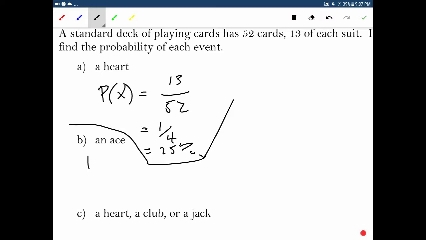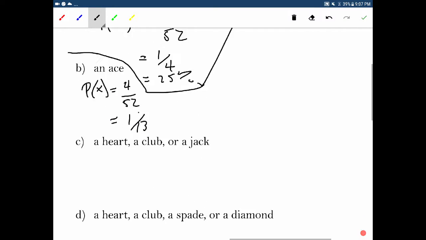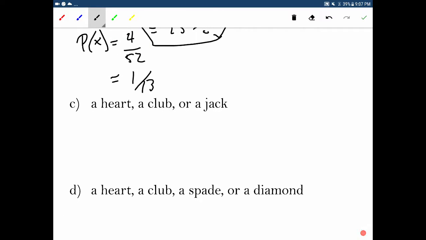So the probability of getting an ace, well, there's 4 aces in a deck, and there are 52 cards in a deck. So it's 4 and 52, which reduces to 1 and 13. Okay? I'm just going to leave that as a fraction. That's the reduced fraction there. Okay? So that's it.